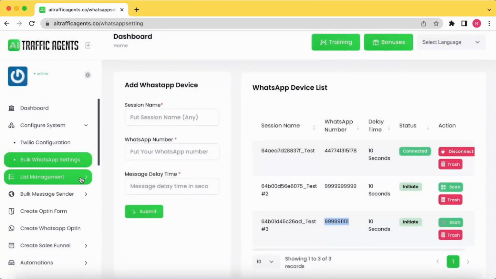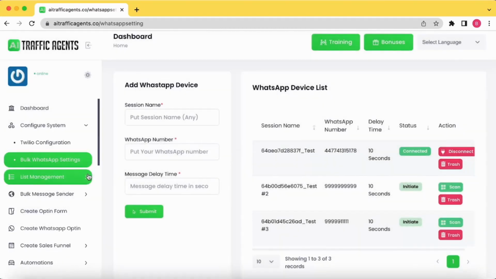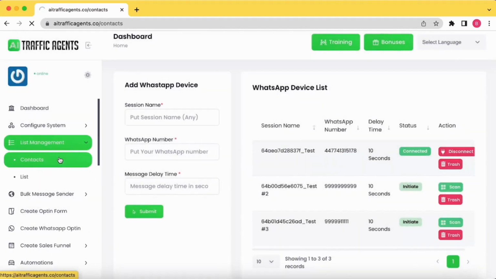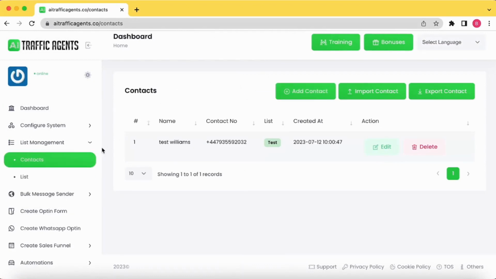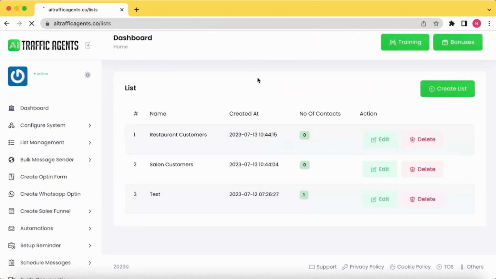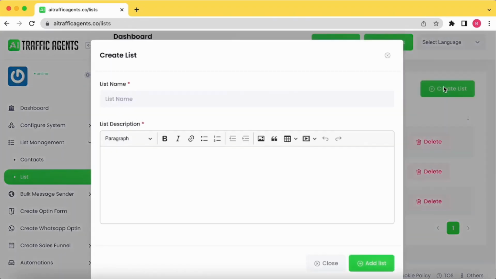Now the next option is list management. You go to the next option, that is list management, inside which you can find all the contacts that you have added so far. And if you want to do segmentation of lists, you can do that. And if you want to create a specific list, you can create a list here.